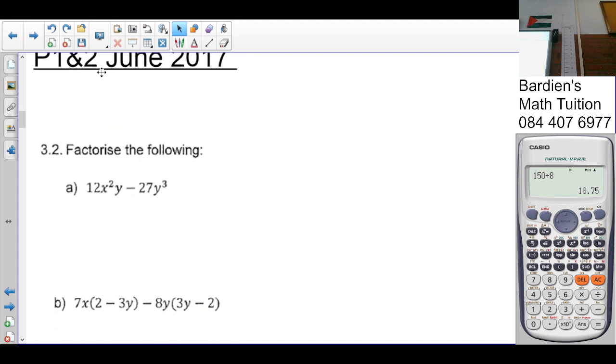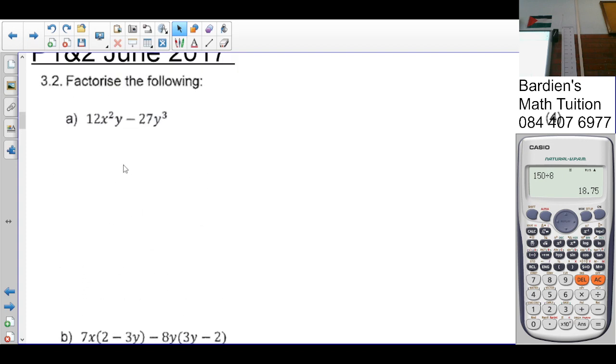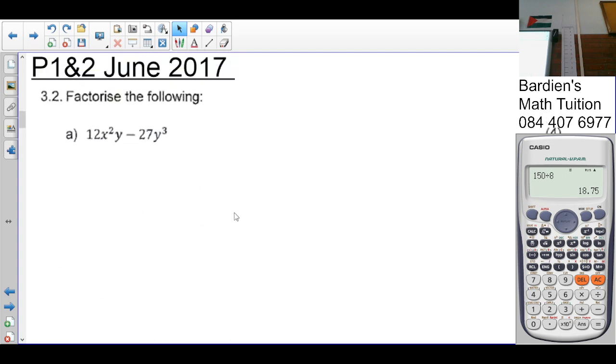The next one. Factorization. So remember factorization. Common factor overrides all types of factorization. So what is common here? 3, y. But already we can see it is 4 marks. So this is not going to be a straightforward factorization. There must be another factorization of it.